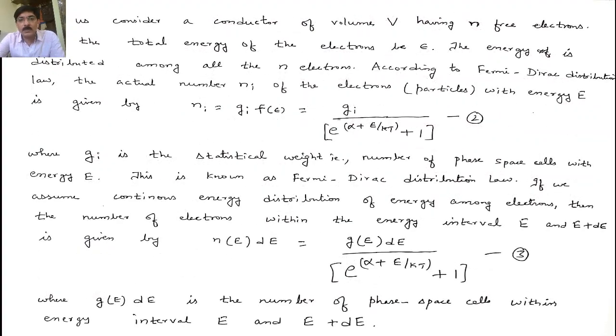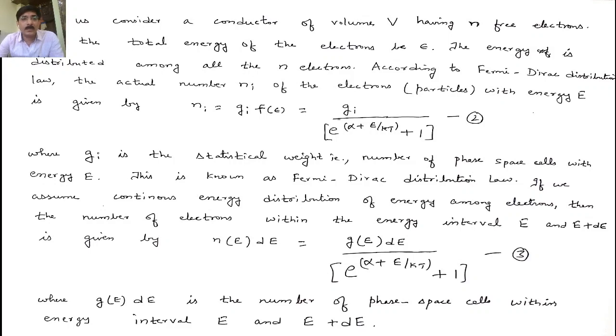You have to put this law into our familiar normal distribution equation, that is N of E is equal to G of E into F of E. So here we will be dealing with electron gas, because we know the electron is a Fermion.